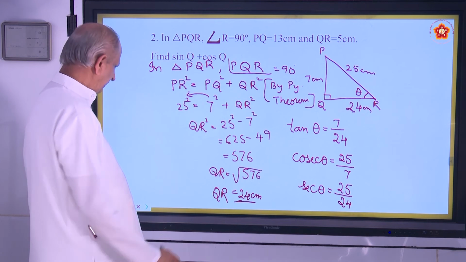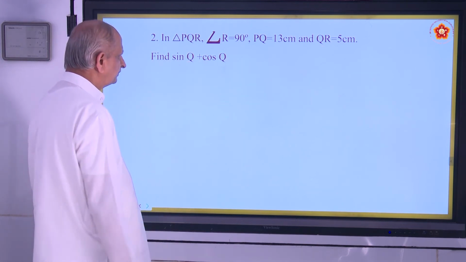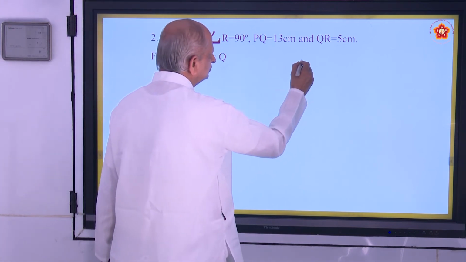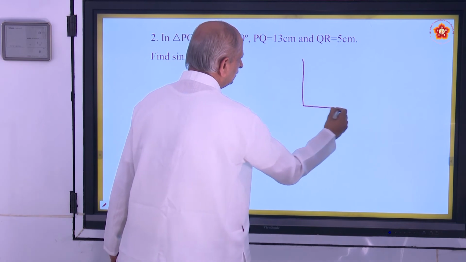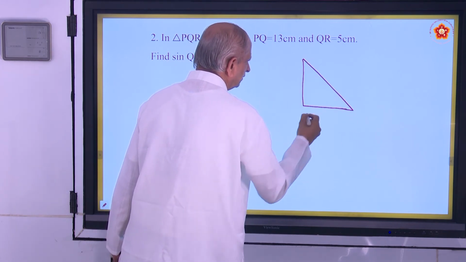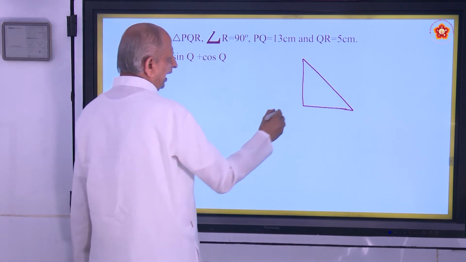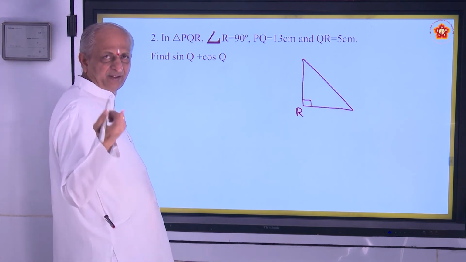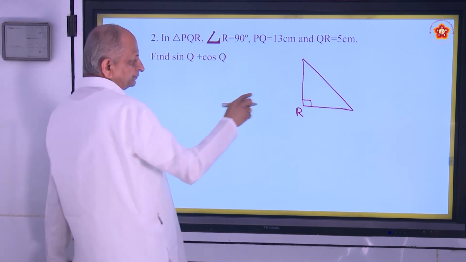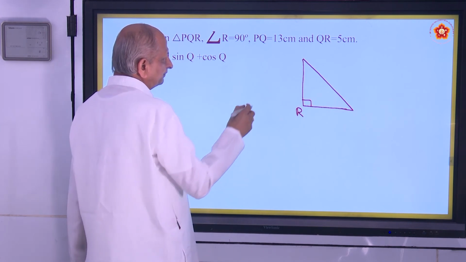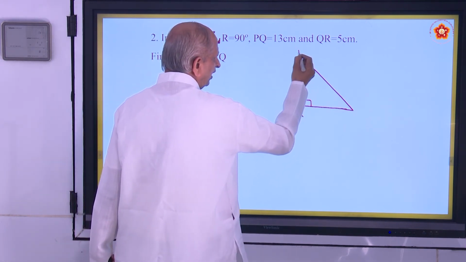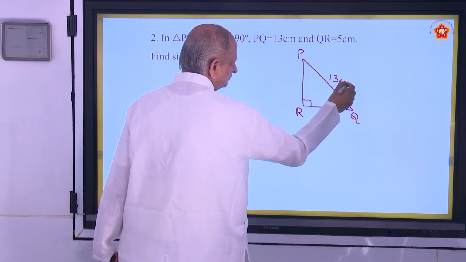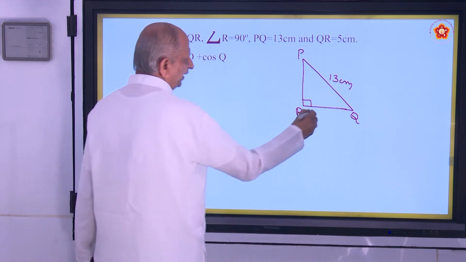And let us see one more problem based on this. Now here is one more triangle PQR. In that PQR, angle R is 90 degrees. So when you say right angle triangle, it can be written any way. And PQ is the hypotenuse, longest side, that is 13. And QR is 5.